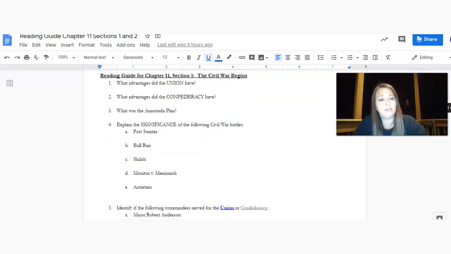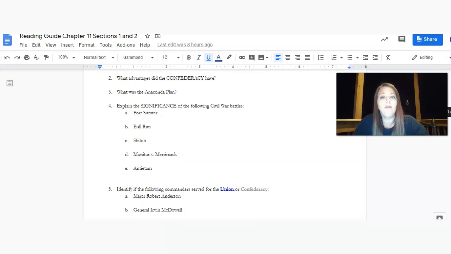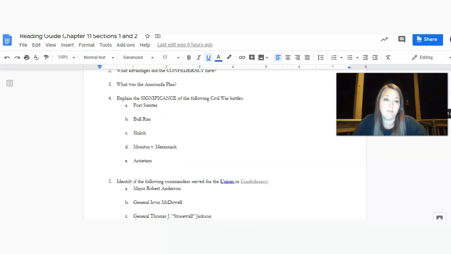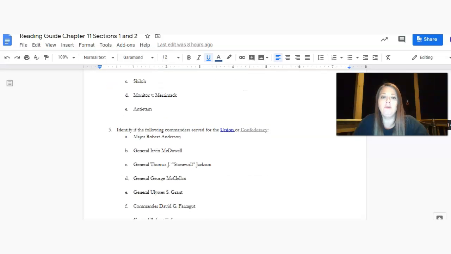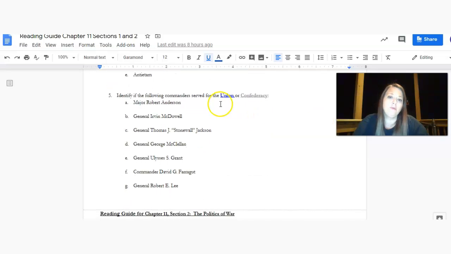You're looking at advantages of the Union and the Confederacy, the Anaconda Plan, which is a Union plan to defeat the South, the significance of Civil War battles. We don't do a whole lot of military history, but these battles are some of the earlier battles that are significant. And next week we'll look at a couple of other ones as well that are significant. And then you identify the commanders, of course. Union is blue, Confederacy is gray. So you can either color code them, or you can write U or C for Union, Confederacy.